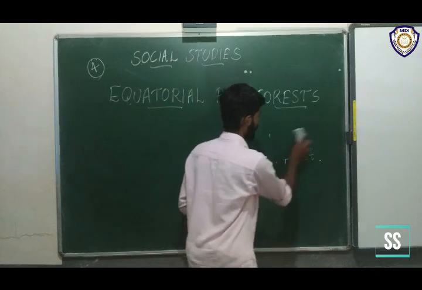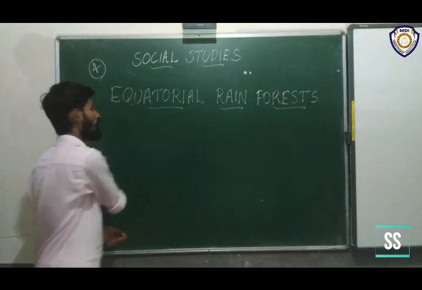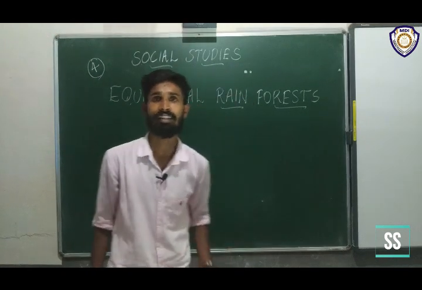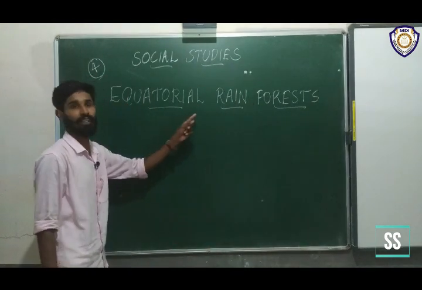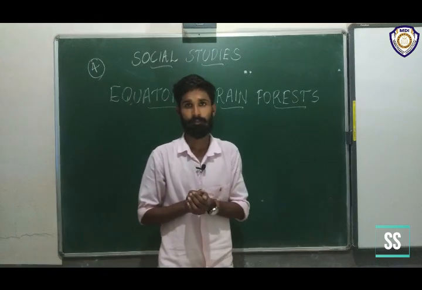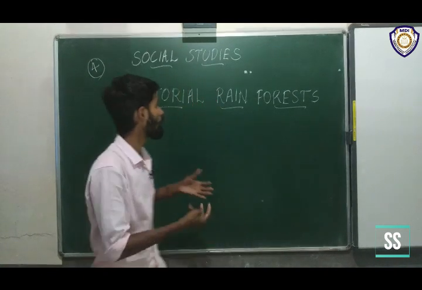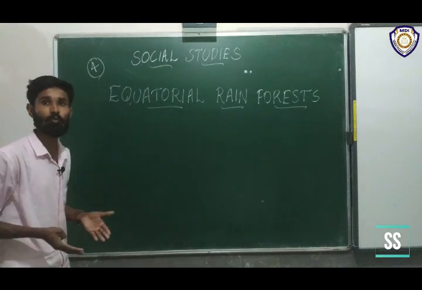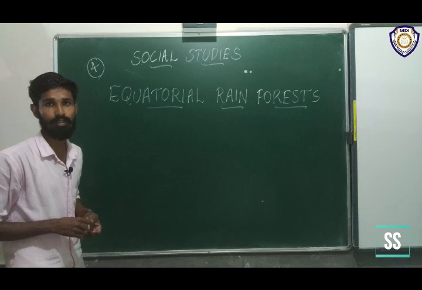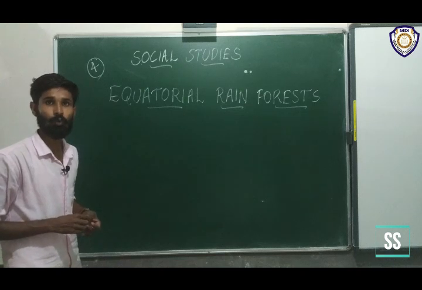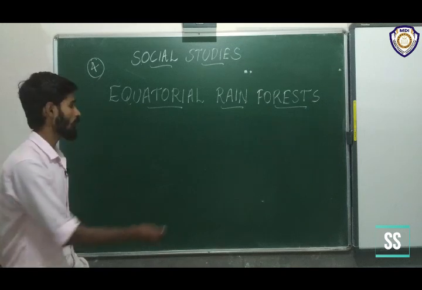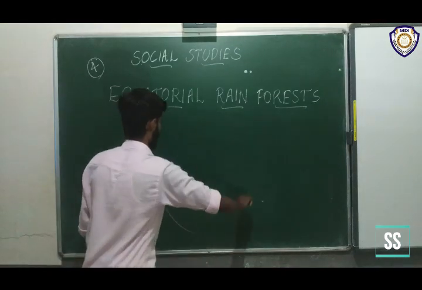Okay, we are studying the first group of forest. The first group of forest is equatorial rain forest or evergreen forest. Before we enter into the chapter, we want to understand the location of equatorial rain forest. Where can we see the equatorial rain forest? We can draw a picture of our earth.